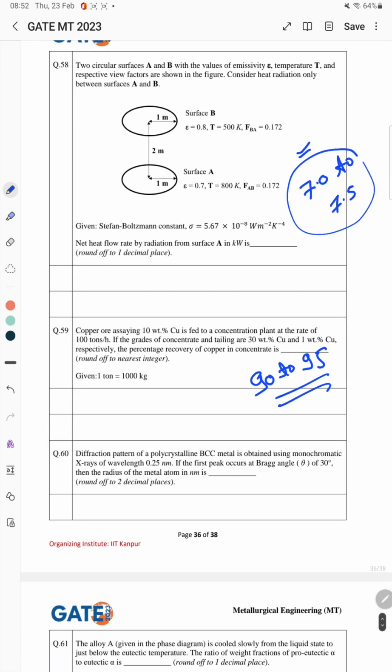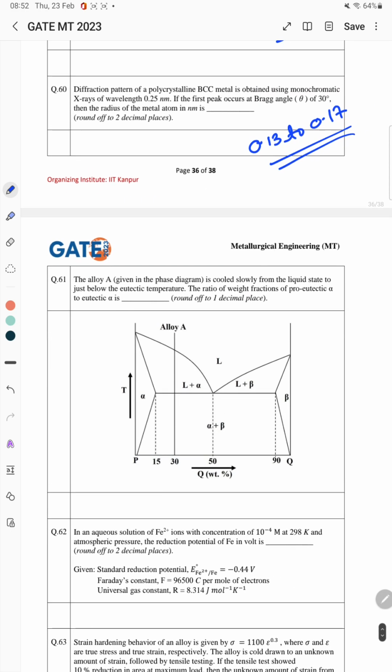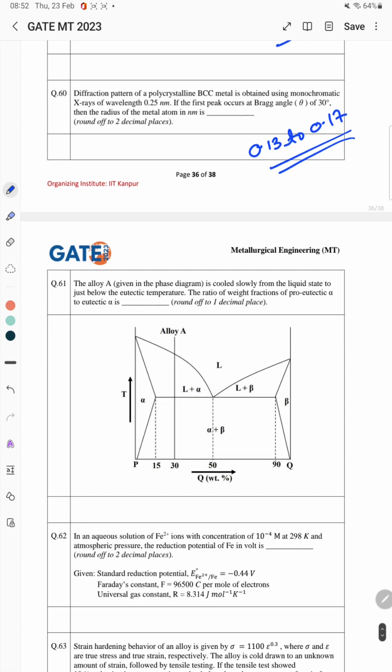Next question: a diffraction pattern of a polycrystalline BCC metal is obtained using monochromatic X-ray having a wavelength of 0.25 nanometer. If the first peak occurs at the Bragg angle of 30 degrees, then the radius of the metal atom in nanometer is... So radius is being asked. The detailed solution is already published on our channel for this question. So the correct answer is between 0.132 to 0.17.